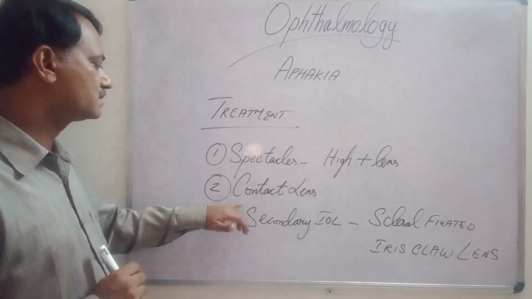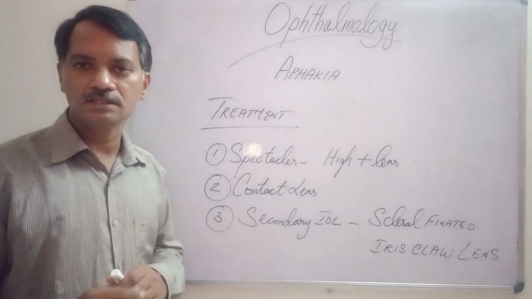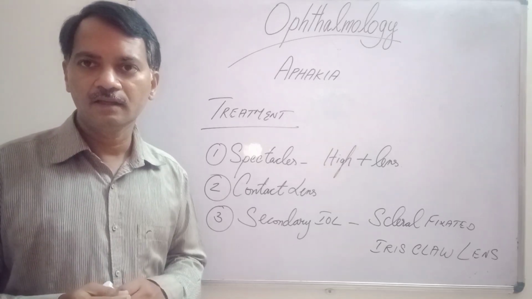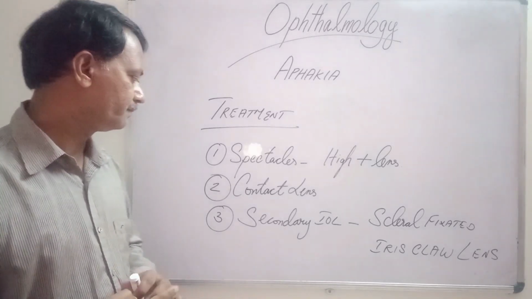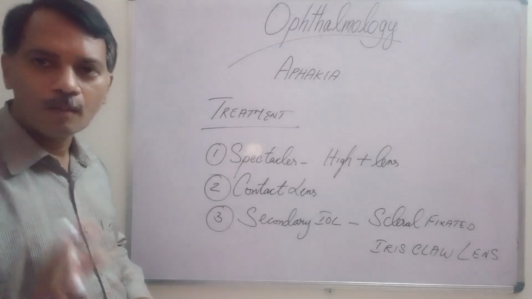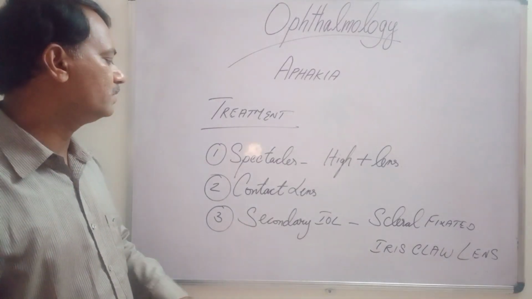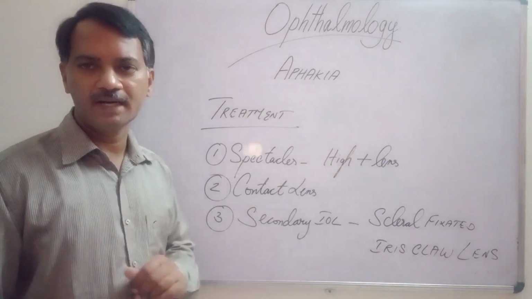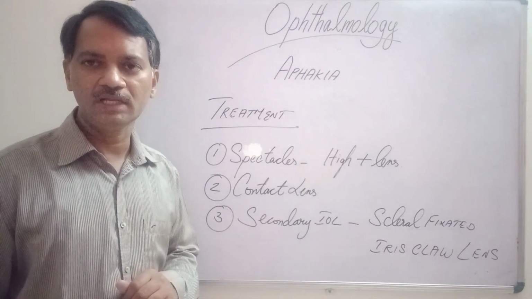The second thing is using contact lenses. Contact lenses can be worn over the cornea so that the vision may improve. The third and most commonly followed treatment for aphakia is secondary IOL implantation. What is the secondary IOL implantation?